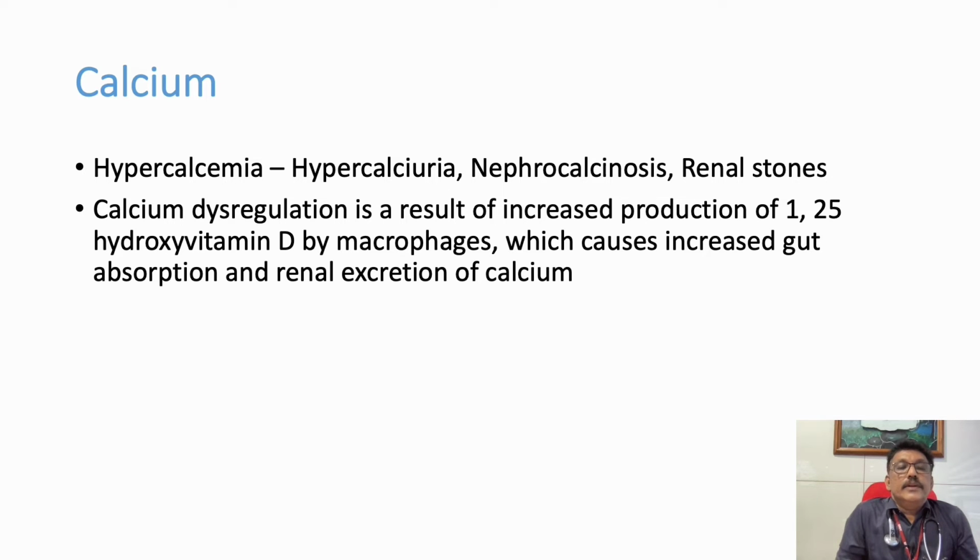This calcium dysregulation is a result of increased production of 1,25 hydroxy vitamin D by macrophages. So vitamin D overproduction is the actual cause of sarcoidosis-induced hypercalcemia, and it can increase the gut absorption of calcium.